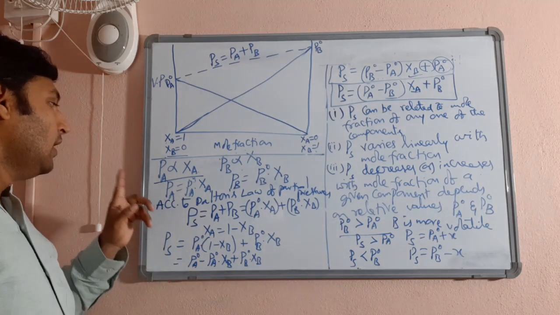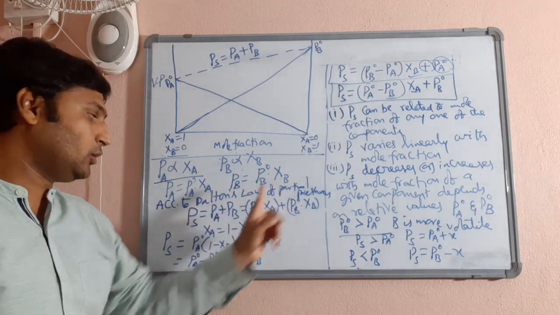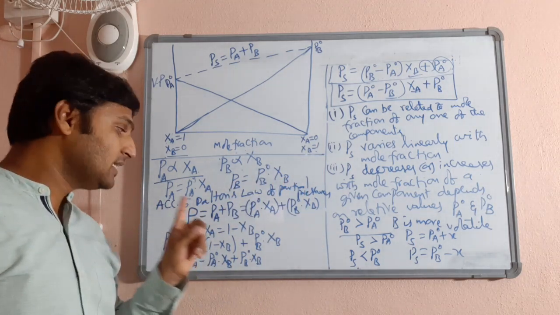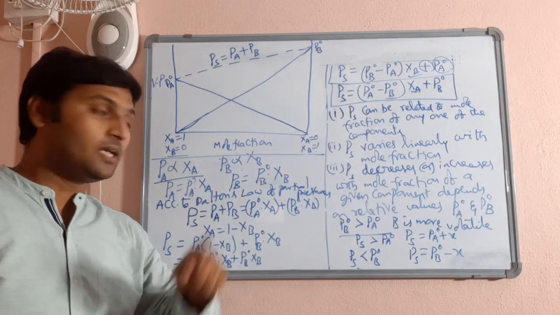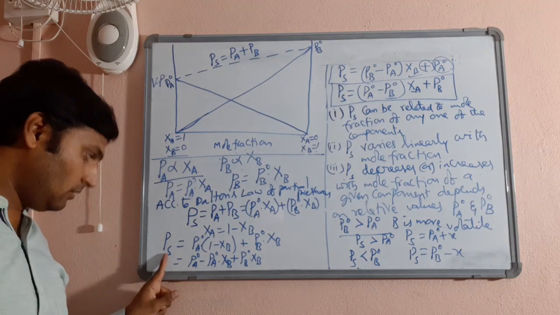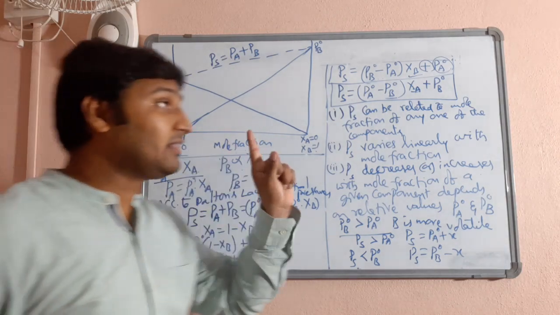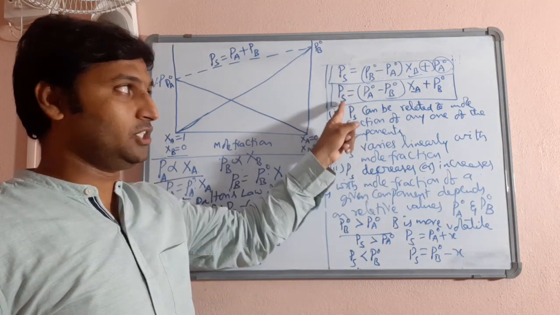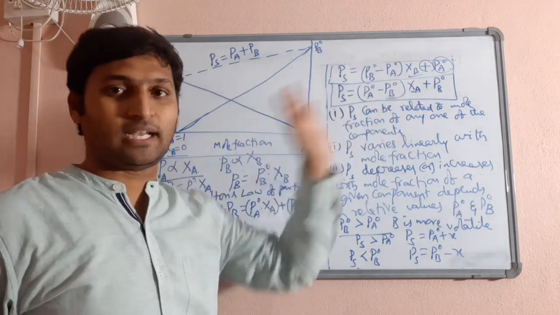Now, therefore, PA is equal to PA naught into XA, PB is equal to PB naught into XB, and according to Dalton's law of partial pressures, the pressure of the solution will be the sum of the partial vapor pressures of both the components in the solution. Now, expressing the vapor pressure of the solution with respect to the mole fraction of any one of the components, you will get these two relations. Either you can express it with respect to XB or you can express it with respect to XA.